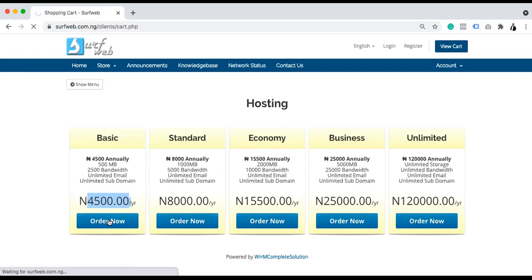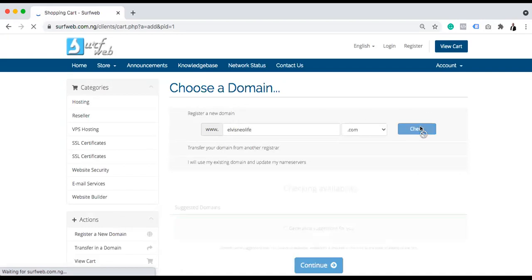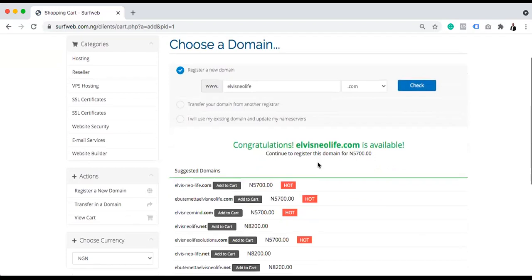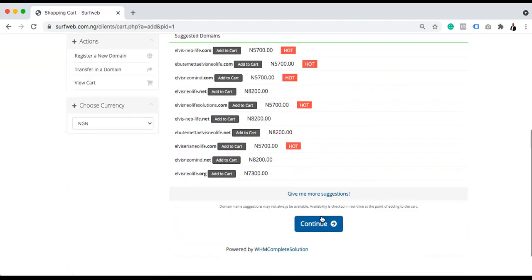So all you just need to do is click order, then select your domain. The extension of the domain that you want to buy depends on how much it's going to cost. .com.ng is the cheapest. Then you also have .com, so you can choose the extension of the domain that you want. For example, if I say Evis Neolife.com and click check now, it will say evisneolife.com is available, and these are some other options. If I want to go with evisneolife.com, I can say continue.